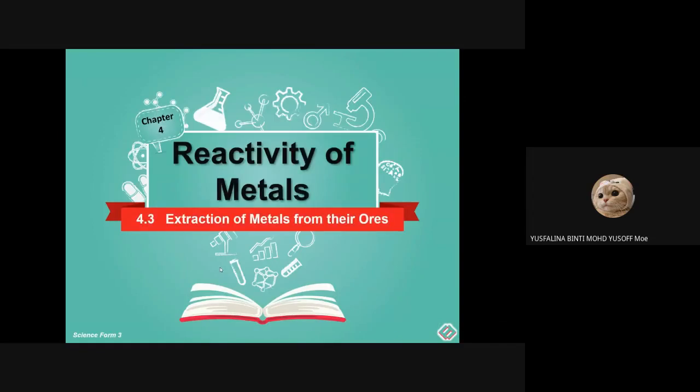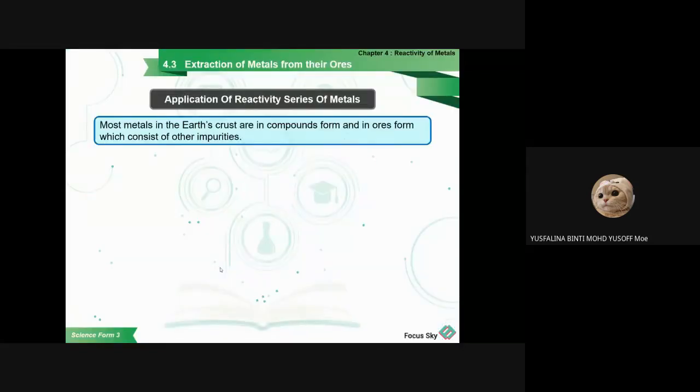So, extraction of metals from their ores. The first one is the application of the reactivity series of metals. What is the function of the reactivity series? The first is to get the metals, because mostly metals exist in compounds. If you want to get, let's say, aluminium from aluminium oxide, you have to extract the aluminium first, so you can get the metal. That's the function of the reactivity series: you can extract the metal that you want from the compound.